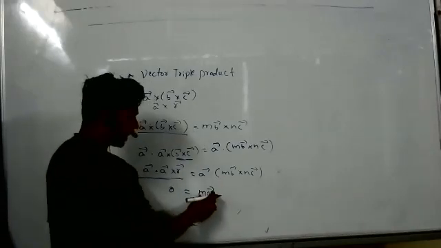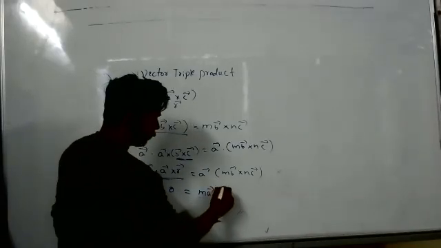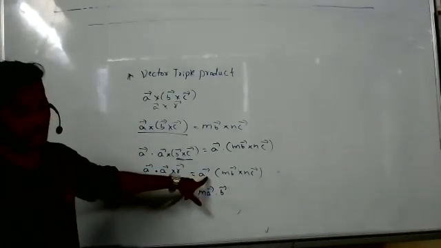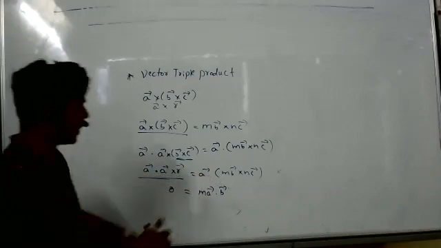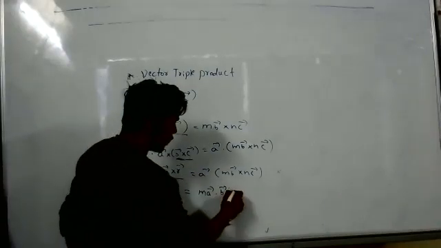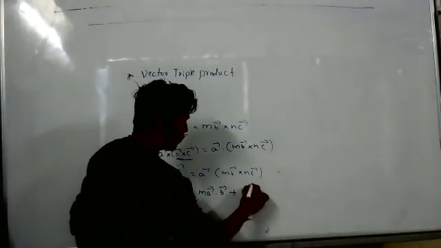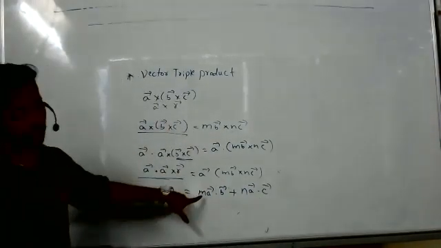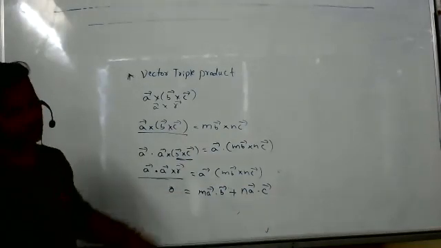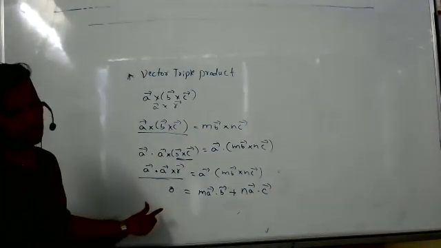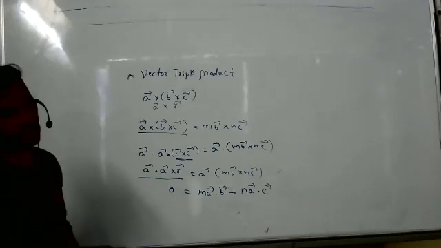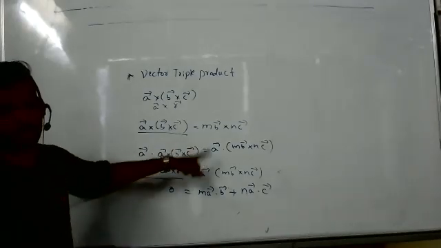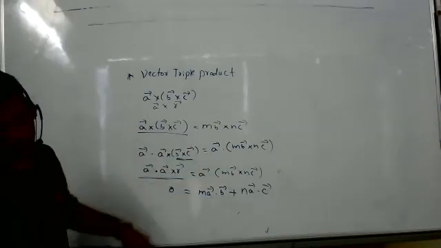That means we can write it as M A bar dot B bar. I am writing this A inside. When I write it inside: M A bar dot B bar plus N A bar dot C bar. Can I write it like that? Yes, sir. It is equal to 0. Okay, now we can multiply like that to show what I have written.